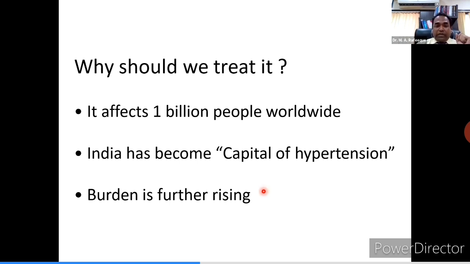Often it is neglected, but unfortunately, our country has now become the capital of hypertension. It is already the capital of diabetes. Now it has become the capital of hypertension, heading towards becoming the capital of coronary artery disease, road traffic accidents, and obesity. I don't know why so many disorders are liking our country to become their capital. Hope we don't become the capital of COVID-19. Right now we are at fourth rank, I suppose. So the burden is on a rising trend. The cases are still rising, incidence is rising.